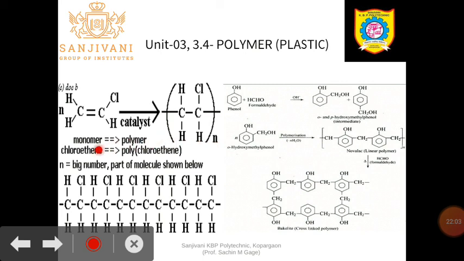So this is the example of a homopolymer. This is the example of what? Addition polymerization reaction, because whatever chain is formed is a linear, straight chain. So this is the example of addition polymerization and of thermosoftening plastic.